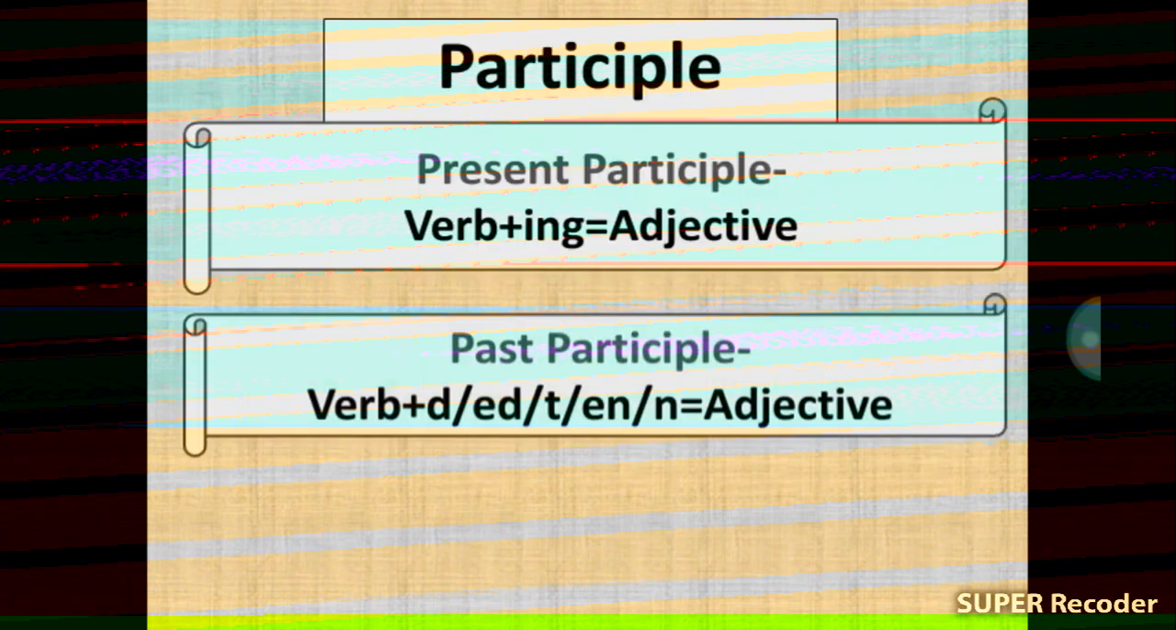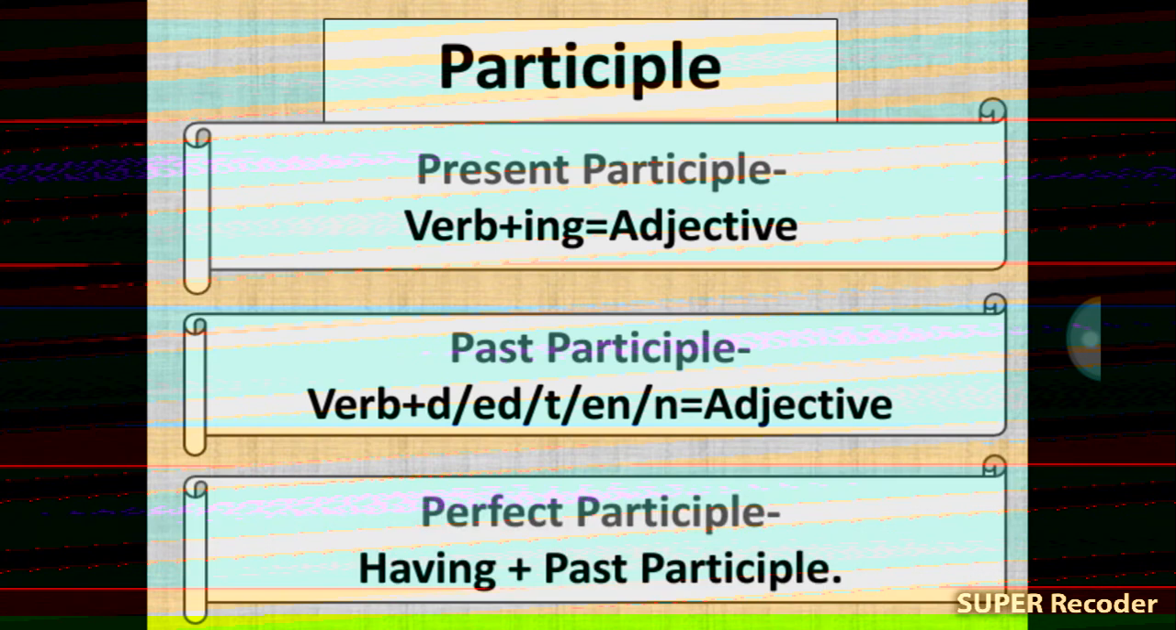Like gerund, participle. Here there are three participles, that means present participle, past participle and perfect participle. Present participle is verb plus ing, that means adjective. Past participle is verb plus ed, en, and so on, that's adjective. Perfect participle is having plus past participle. So we know gerund and participle.